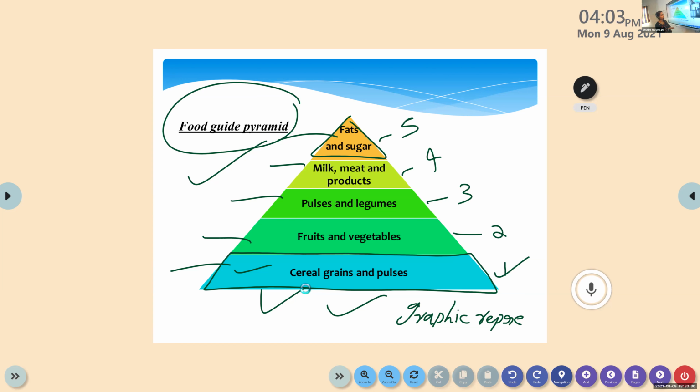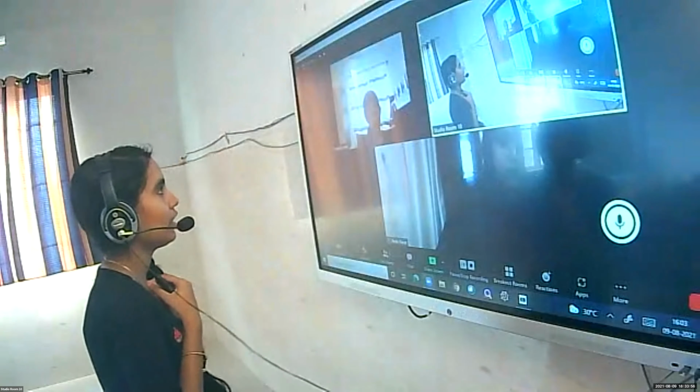So size and importance are the certain factors that influence the food guide pyramid. Okay. So the food guide pyramid is prepared on the basis of the importance of each food as well as the size for daily servings. Is it clear? So other than this, what about the vegetarian food guide? Any idea? Vegetarian food guide.